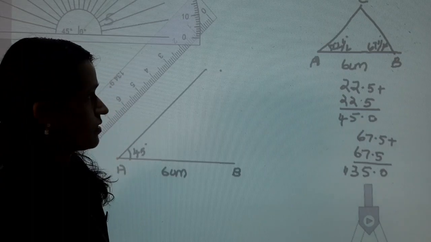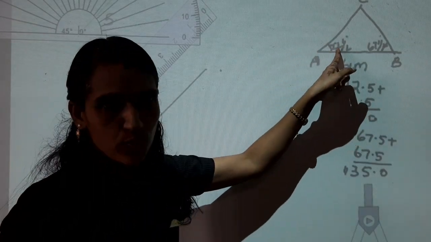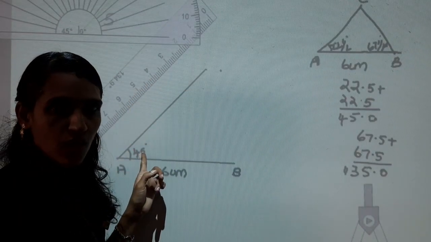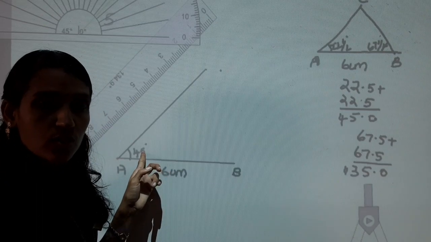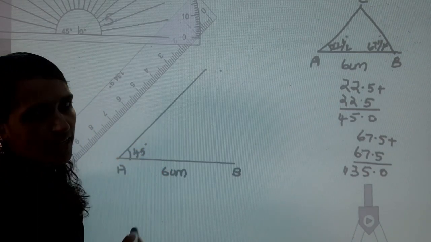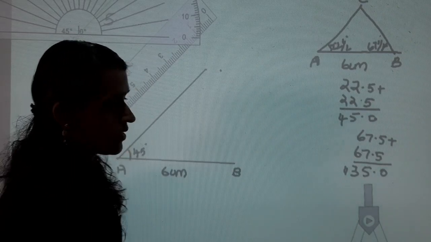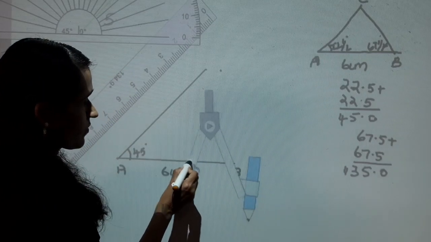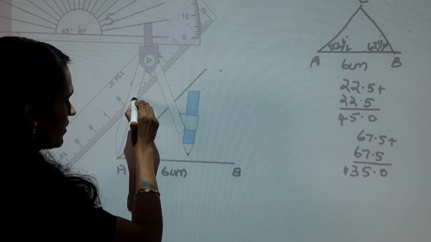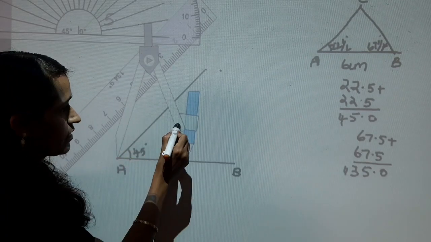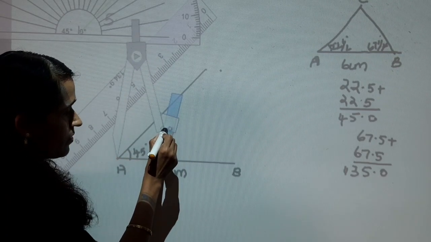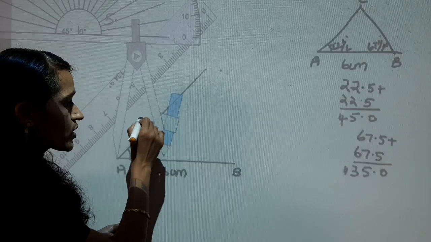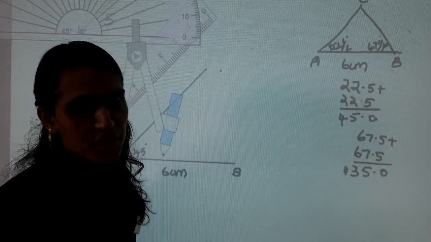Next, here angle A is 22 and a half degree. So, 45 halved is 22 and a half. So, draw this angle bisector. Okay. So, take a compass and keep the tip of the compass on point A and draw two arcs on these two lines as per your measurement.